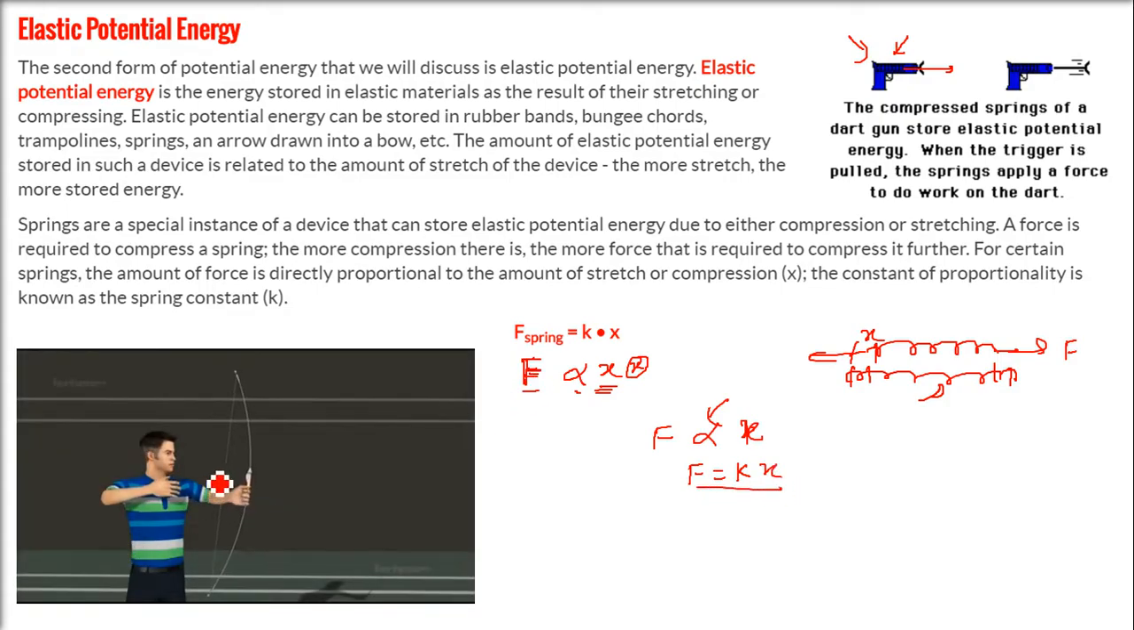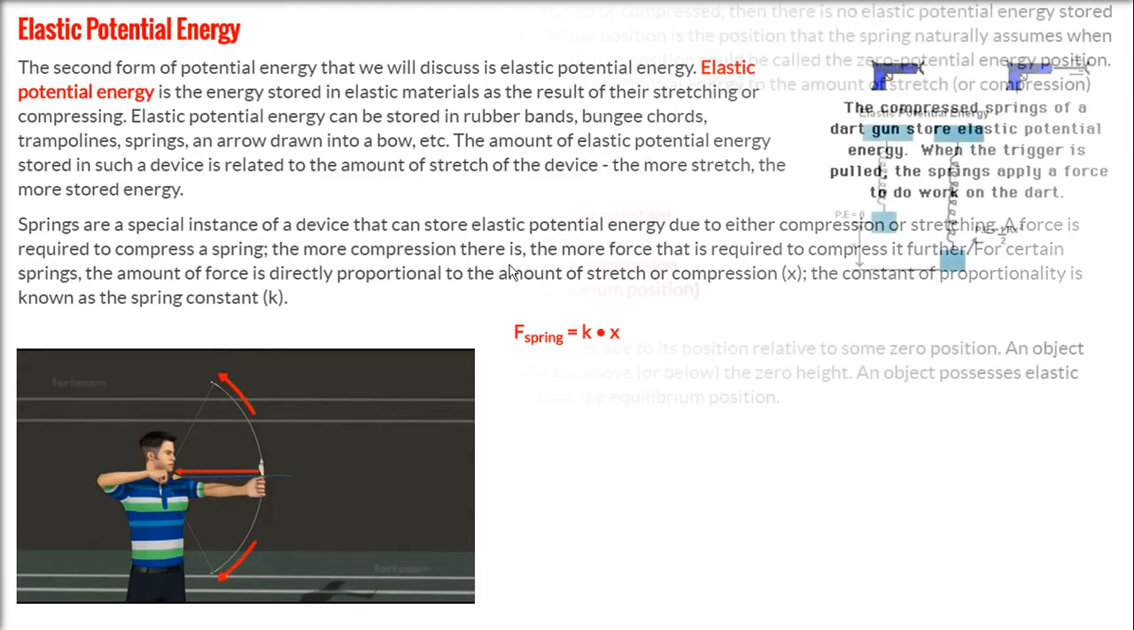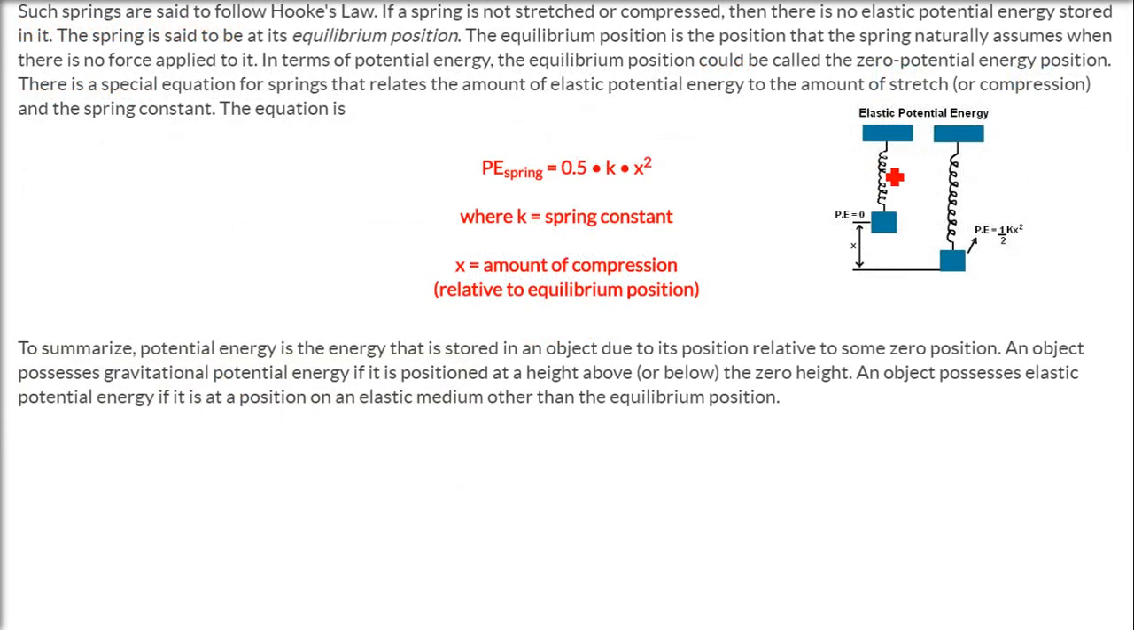Here is an example: a bow and an arrow being stretched. If this bow has this much stretch, it has less energy. But if it is stretched like this, or even this, without breaking, it will have more energy. So x1 and x2 will have more F. You have to apply more force and it will have more elastic potential energy. Same is the case here.